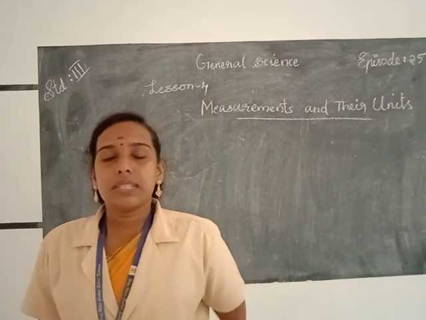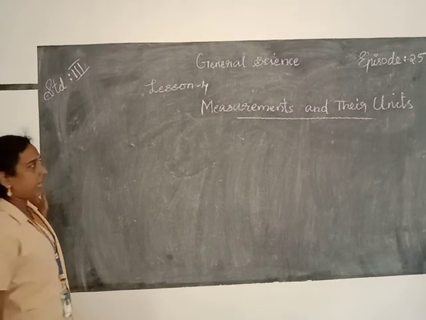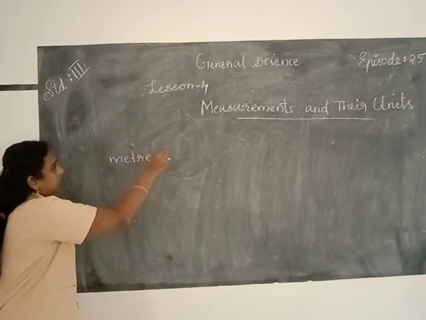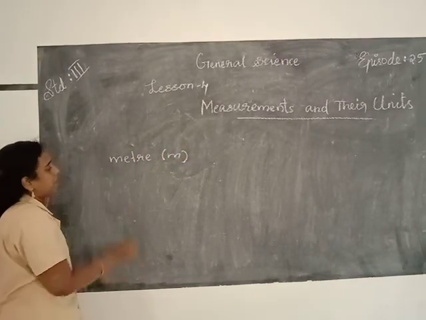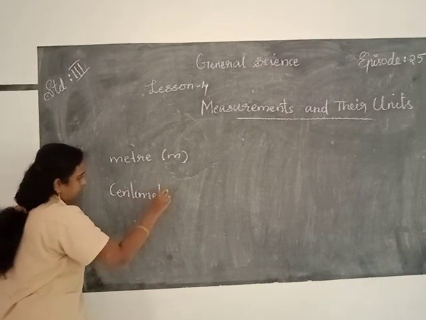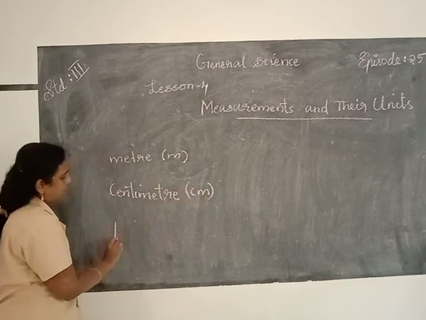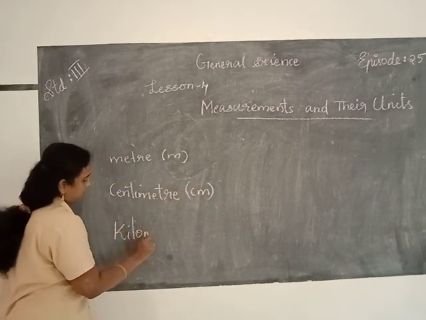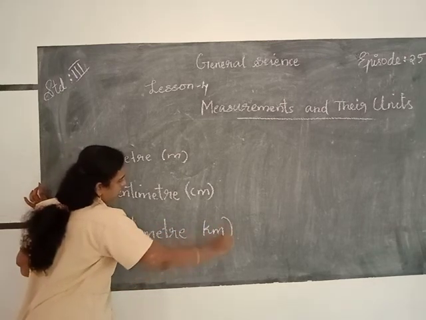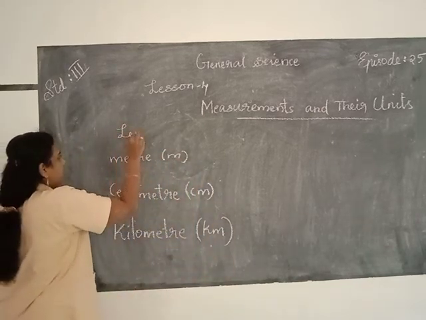Here we first discussed length, and there are 3 units that we use to measure length. They are meter, represented by the letter m, centimeter, noted as cm, and kilometer, which is represented as km. Then we discussed the units of length.